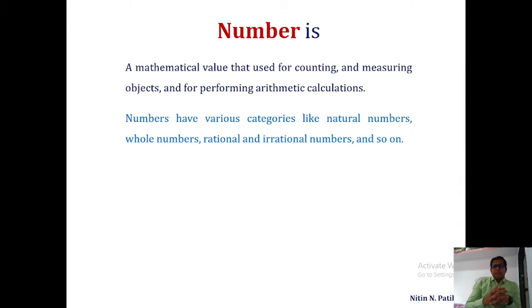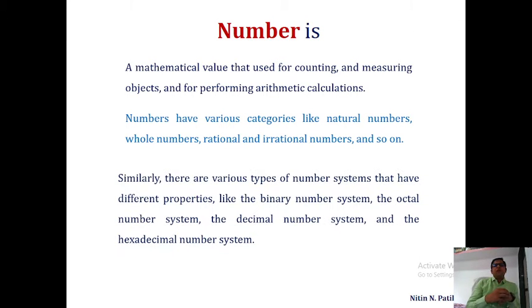Before that, some types of number systems are also used. For example, in computer systems, 4 types of number systems are present.